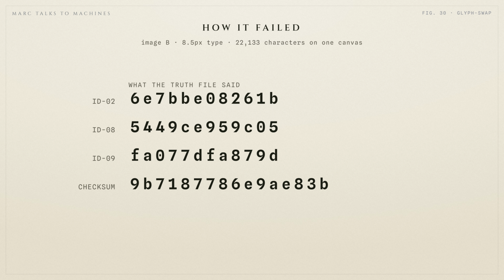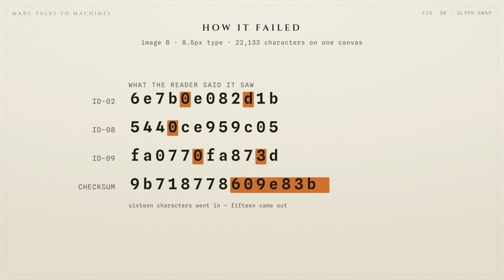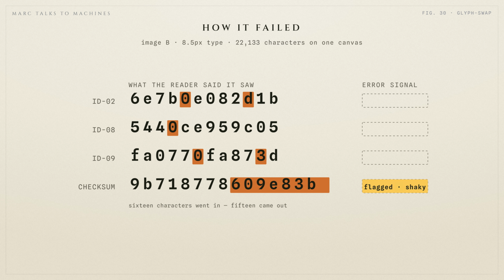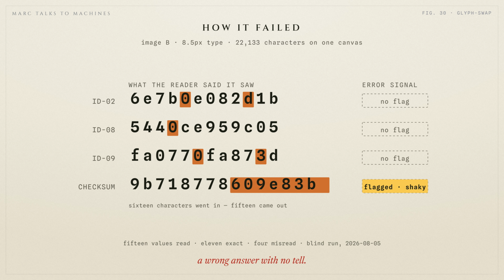Look at how it failed. The letter B read as a 0, a 9 as a 0, and so on. Confusable symbols became swapped. Let's give credit where credit is due. It flagged the checksum as shaky, but 3 misses came back looking exactly like the right ones. The natural response is, so what? Well, a tool that fails loudly gets caught. These, however, get accepted as truths, and everything I build after them is affected.